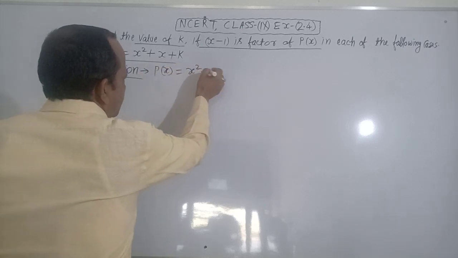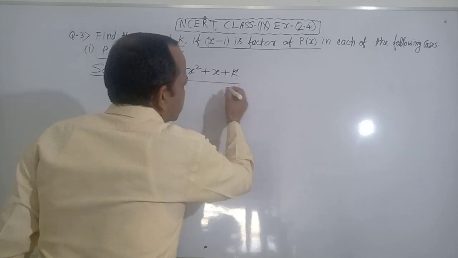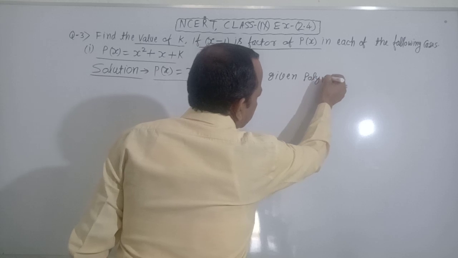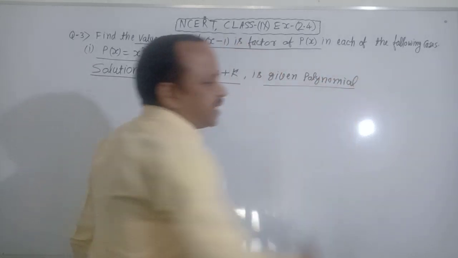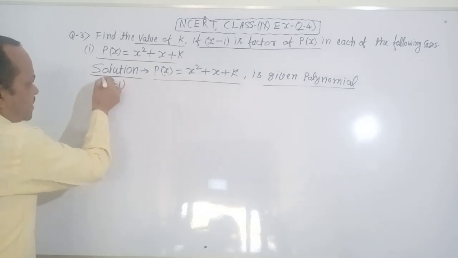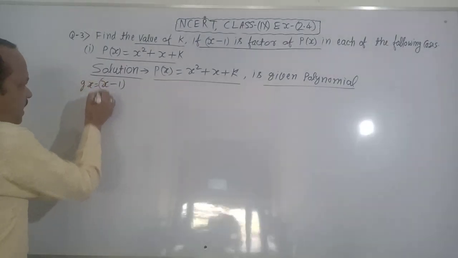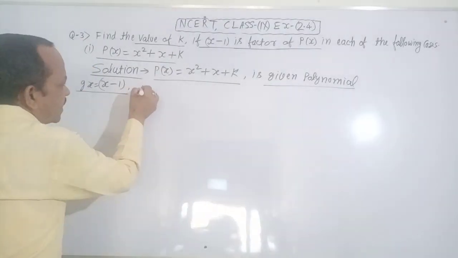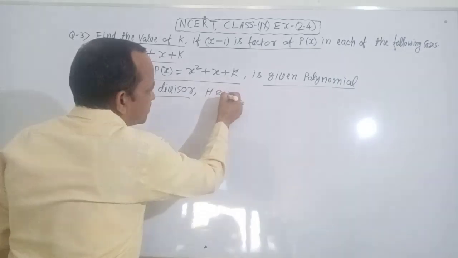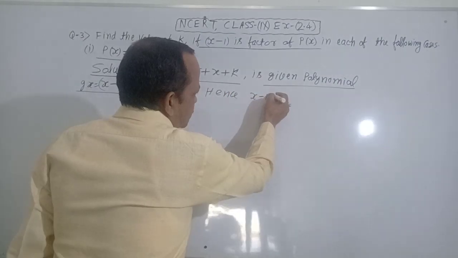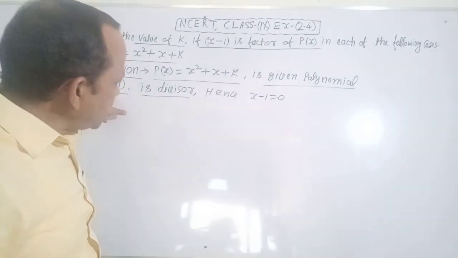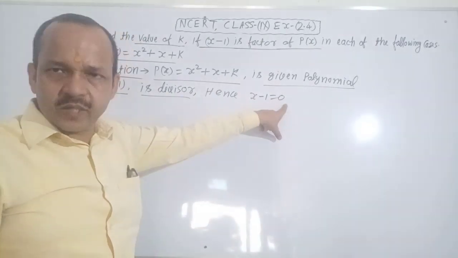p(x) equals x square plus x plus k is the given polynomial. g(x) equals x minus 1 is the divisor. Hence x minus 1 equals 0.